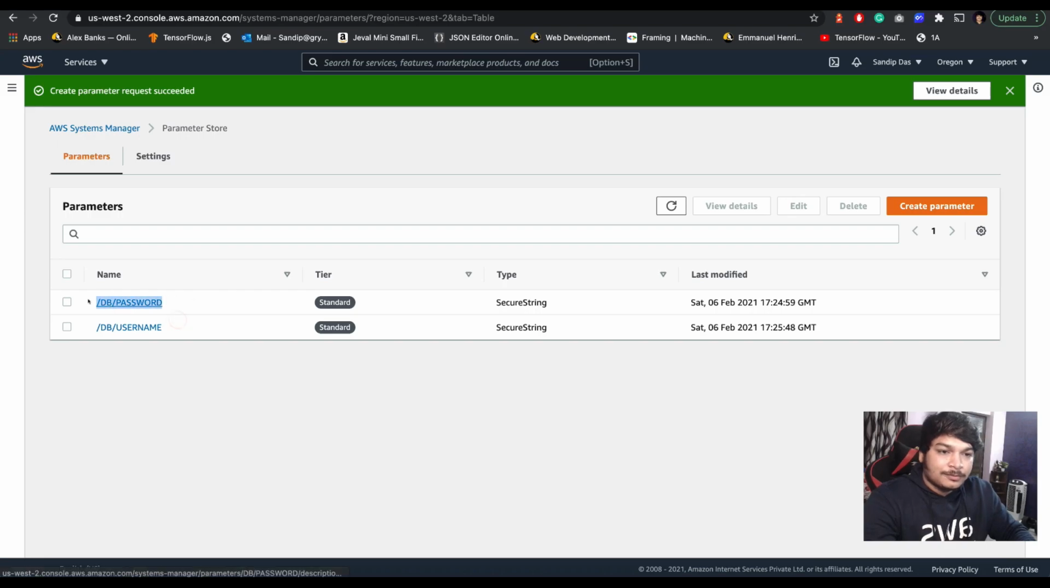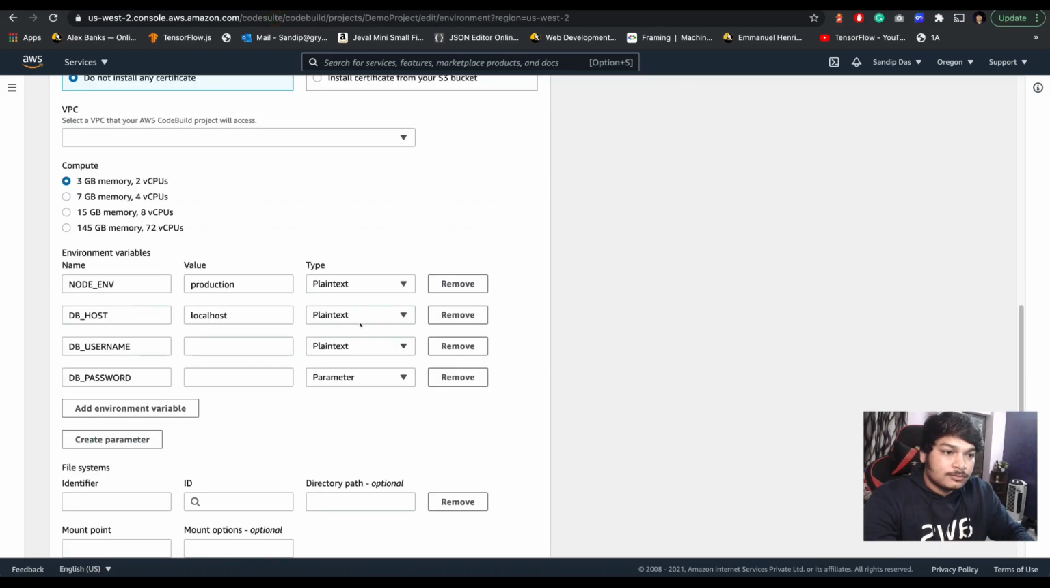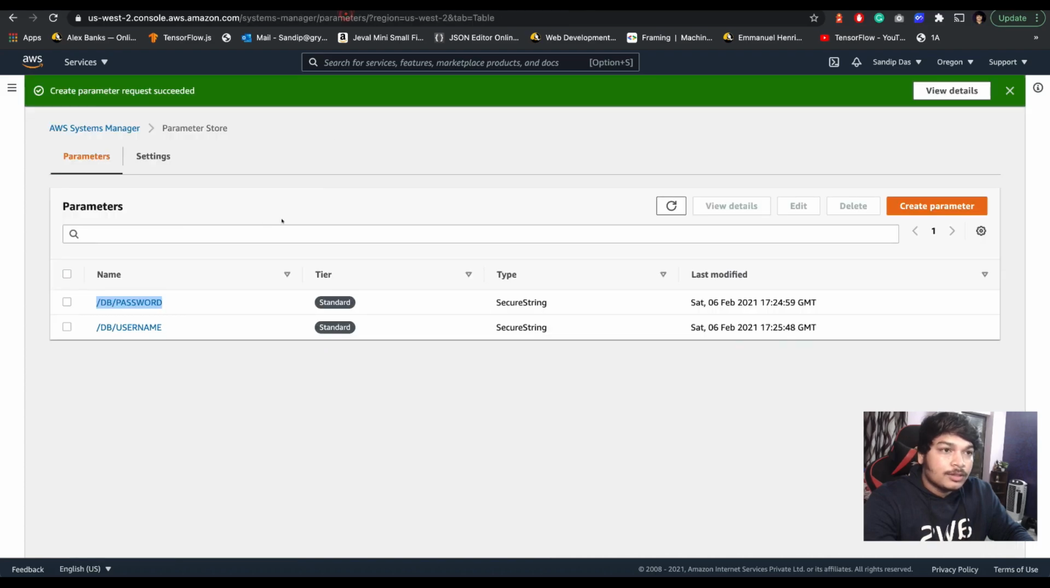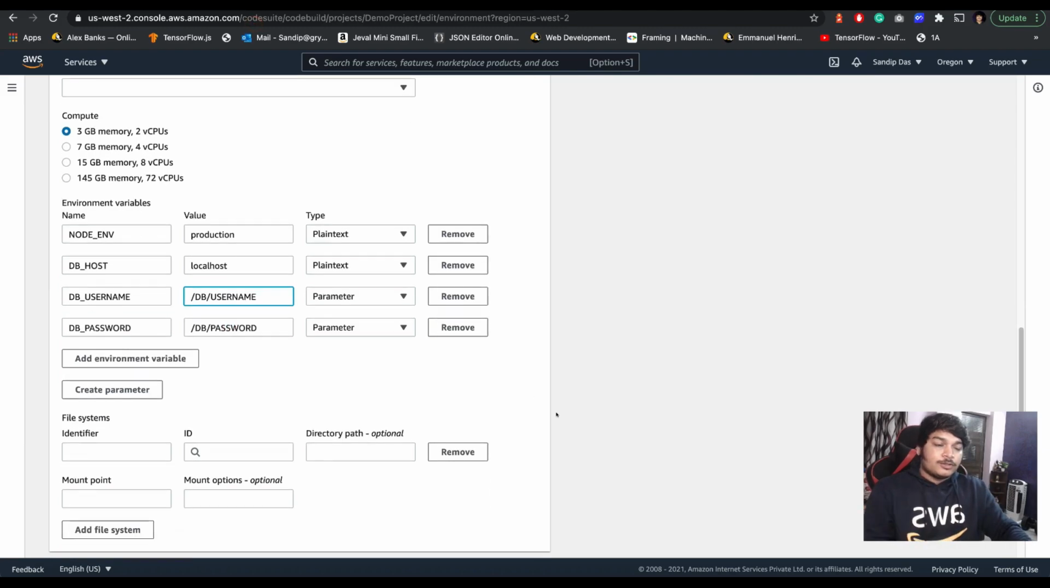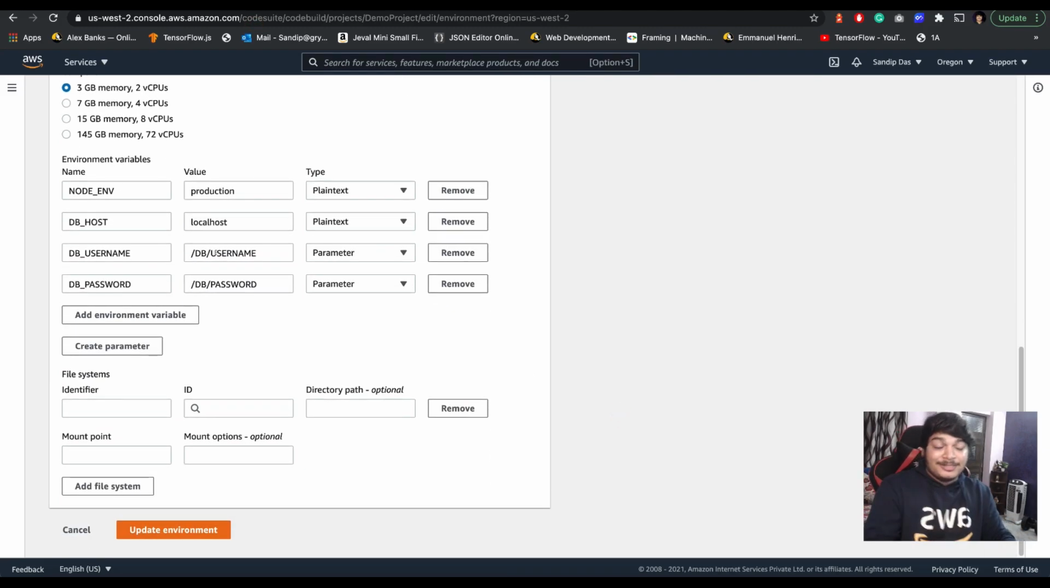Now let's come here. Secrets manager parameter. This header. The index should be parameter and the value will be password and the username. Yes. Okay, so we are all good. Now see here, we are not actually giving the value, we are just passing a parameter and that value will be automatically fetched by the CodeBuild.